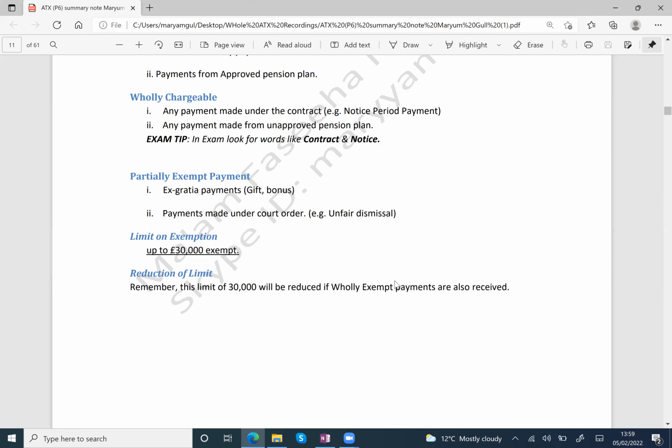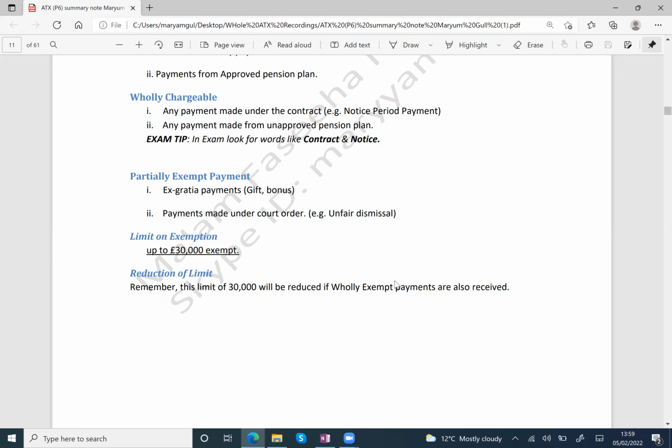Number one, ex gratia payments. Ex gratia means, for example, your employer is happy with your performance. Then if he is happy, he will give you bonus, gifts, right? So ex gratia means if he is happy with your performance and he is giving you some payments, just like bonus, gifts, then these are called ex gratia payments, and these are partially exempt.